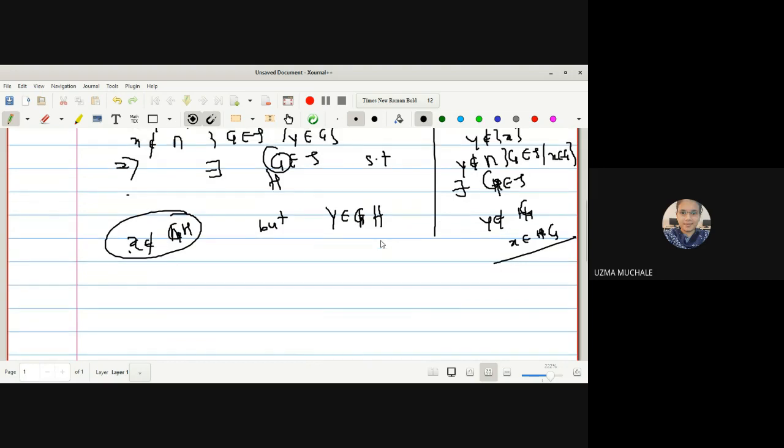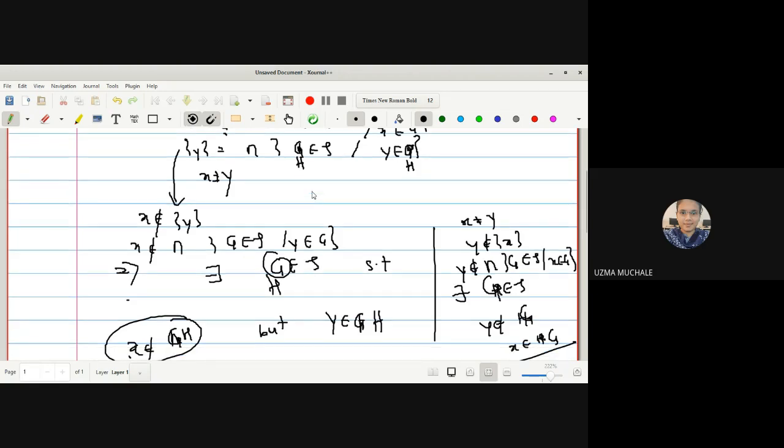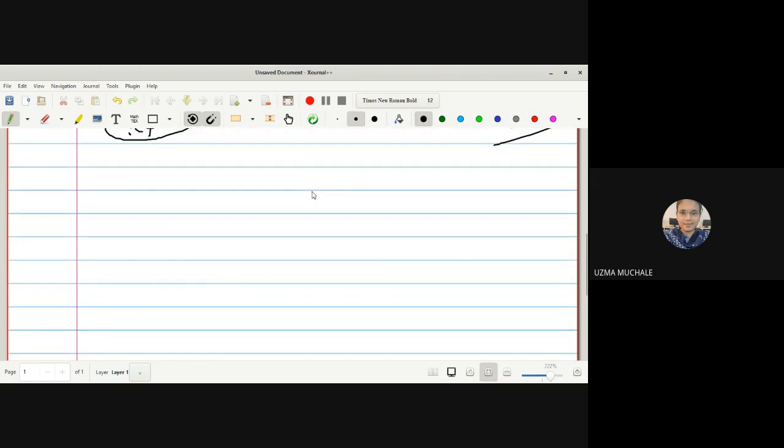Any doubt for this one? No, ma'am. It is very easy. Simply you have to consider these as an open set H. If you are confused, let me consider this as an open set H which contains the point y, and hence the result. Okay. Instead of finding a single open set, we have found many open sets which contain that point.